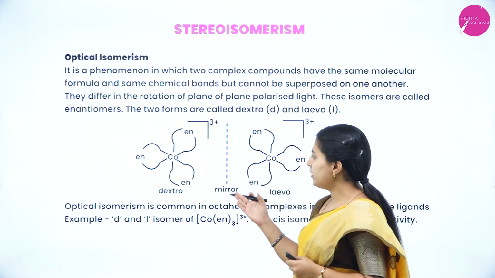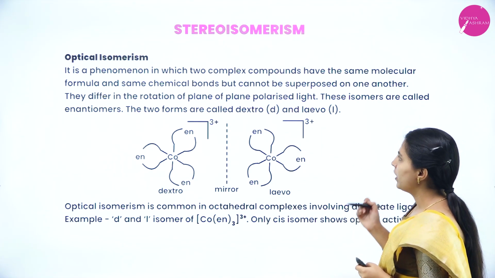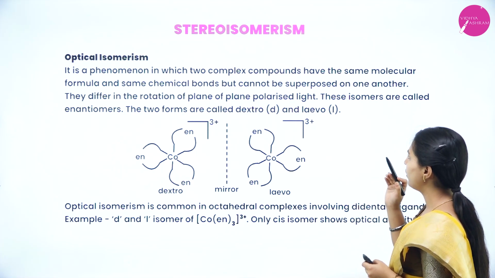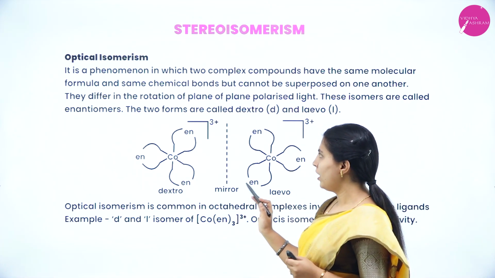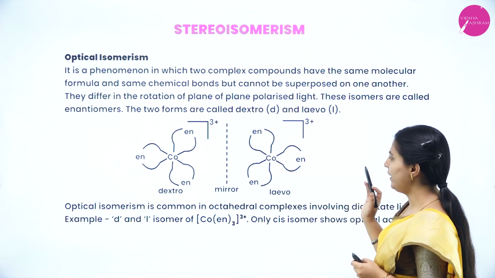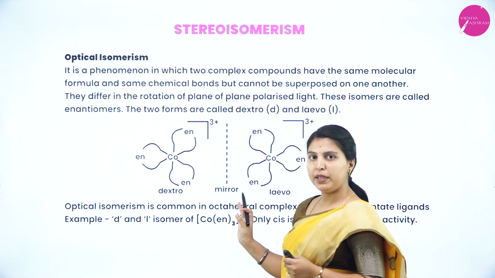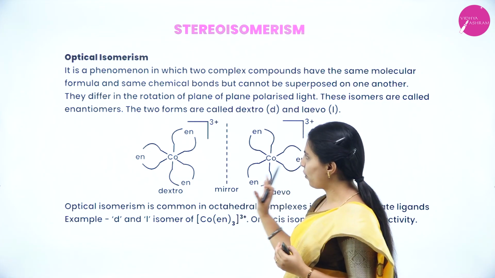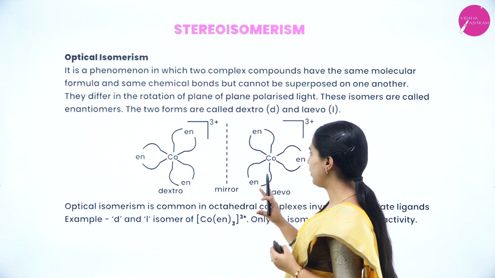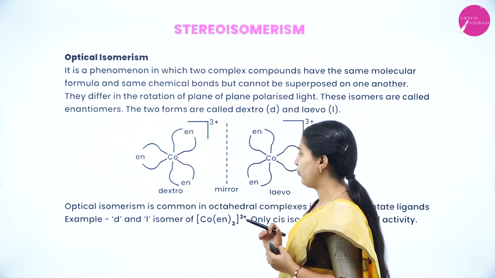These isomers are called enantiomers. The two forms are called dextro and levo. They differ in rotation of plane polarized light, but the same molecular formula and the same bonds everything else is the same. If it is right rotation, dextro; if it is left rotation, levo.